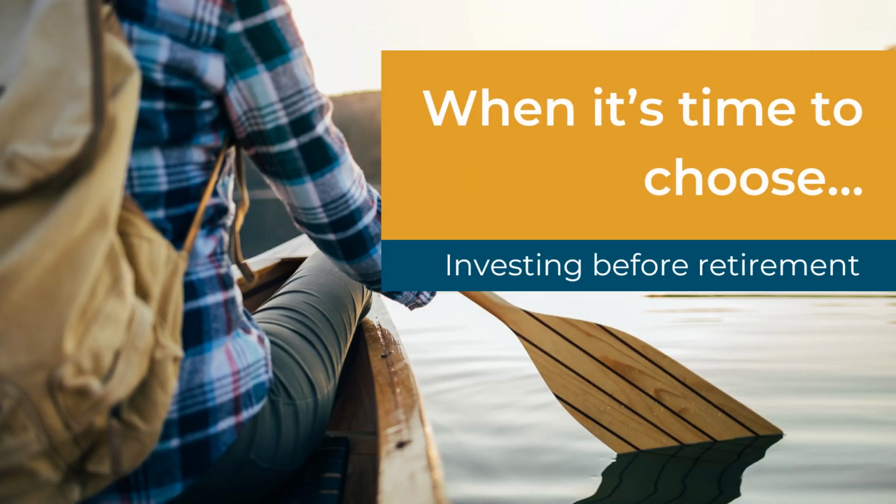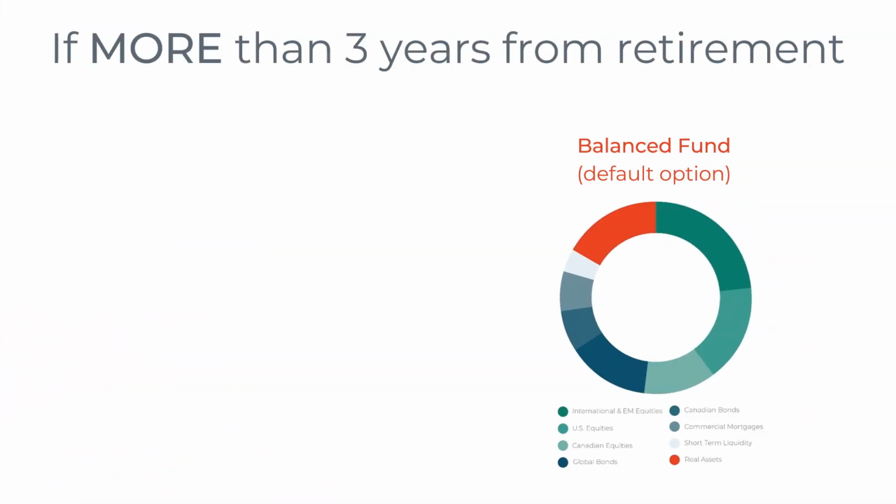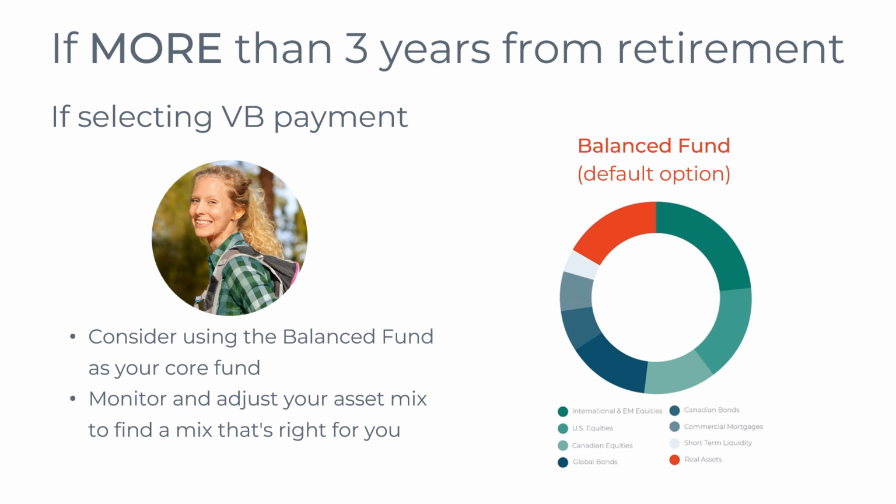Let's discuss what you should do before you start drawing on your pension funds and you have decided you like the flexibility of the VB payment. Many of you may still be working and have 5 years or less until your final retirement date. Let's talk about a strategy. If you are more than 3 years from retirement, we suggest using the balanced fund as your core investment. You do have the option of having CSS tailor investment funds to your asset mix in order to meet your needs. We discuss this in more detail in our investing video, which I recommend you view as well. If you do decide to set your own asset mix, you are responsible for monitoring your portfolio.